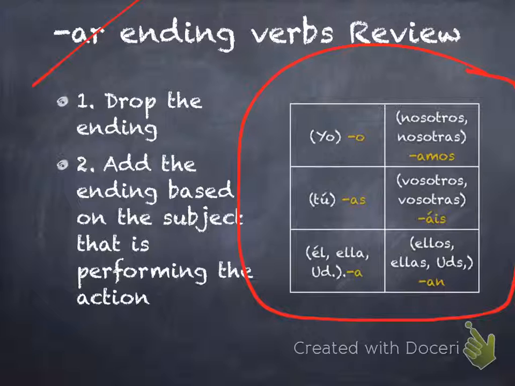So once you find the subject in the sentence, you can just go through your checklist or your chart and find the ending, add that to the stem of the verb, which you've taken the ending off of, and then you have your conjugated verb. And for AR, it's o, as, a, amos, áis, an. And these are easier to remember that they're AR because each one of them starts with A. Except for the yo, which will always be o.